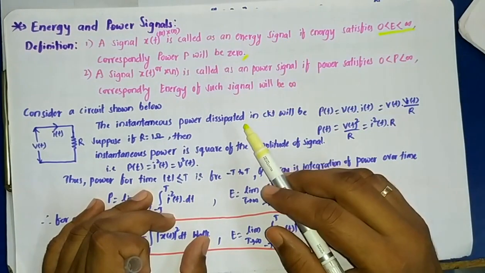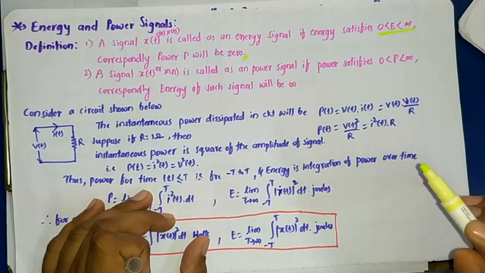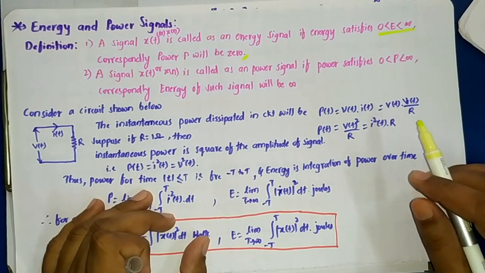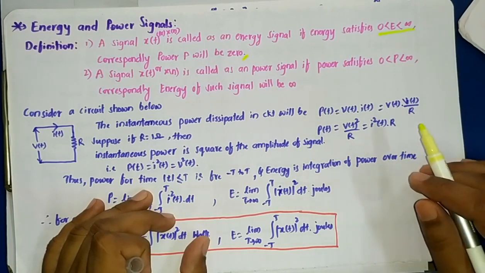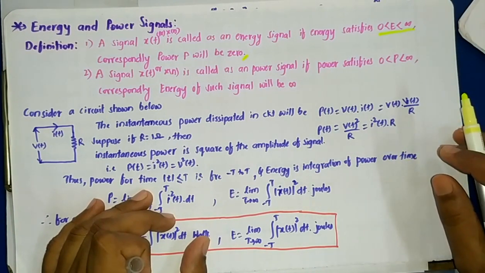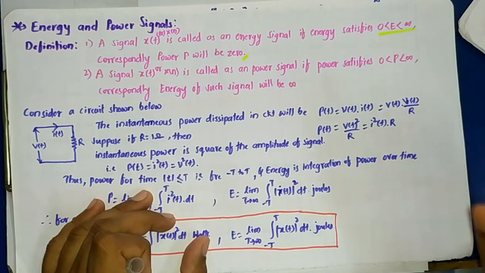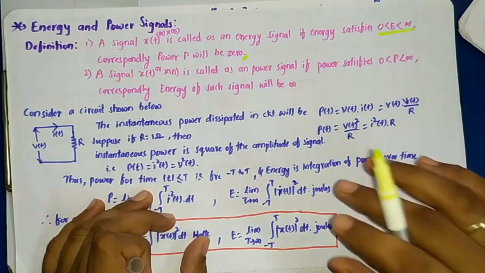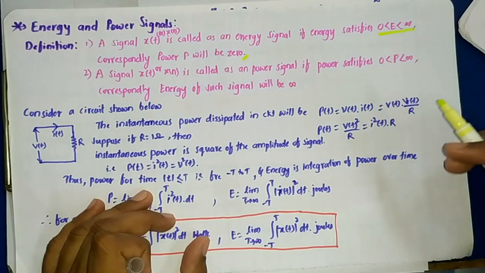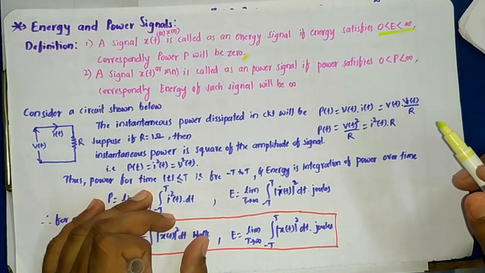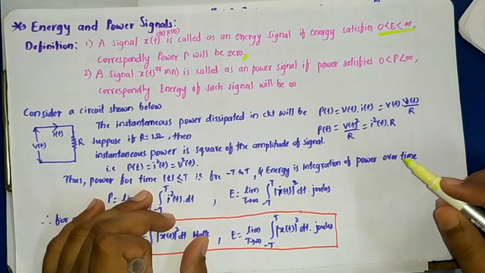So let me rephrase it. A signal is said to be an energy signal if the total energy of the signal is finite. And any energy signal, its power will be 0.